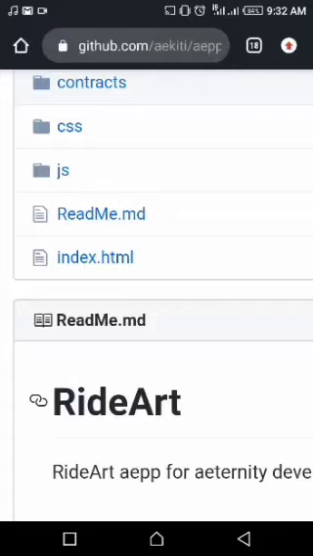I'm a web developer and I'm a member of Eternity Aekiti, DSCX2 and Women Tech Makers. And I'll be explaining my project using the technology Eternity blockchain. The name of my project is RideArt, and RideArt is simply a convenient and safe taxi service whereby you have a private driver to pick you up and take you to your destination with the tap of a button on any device or smartphone.